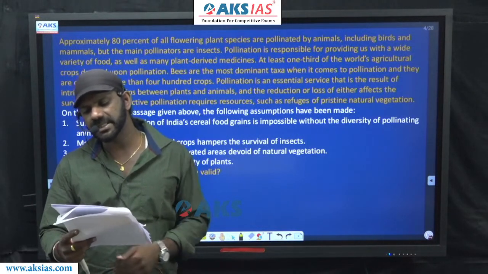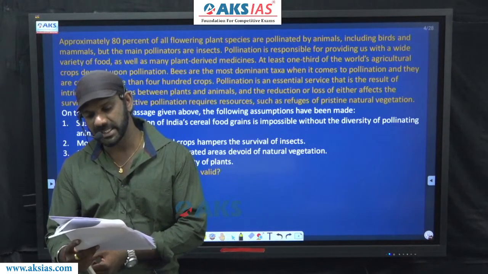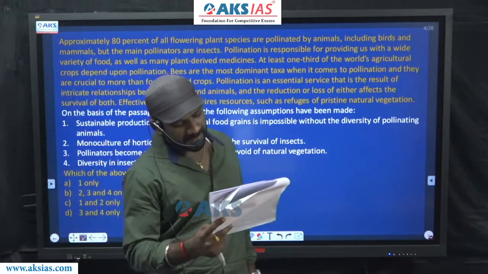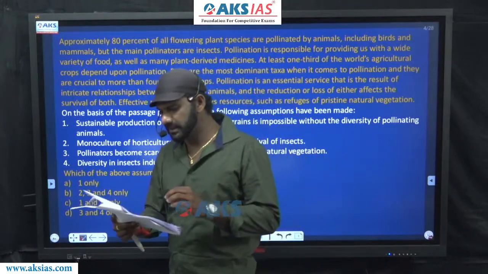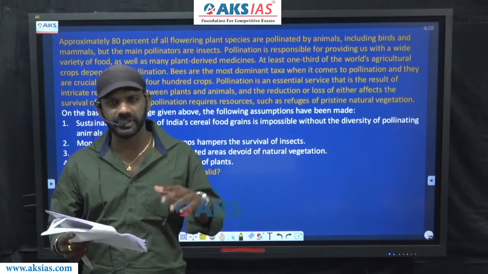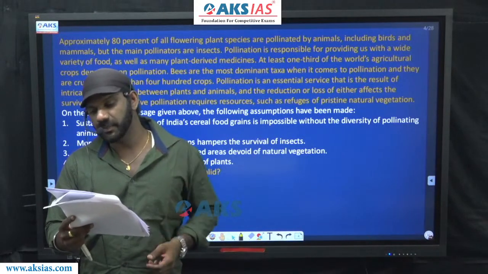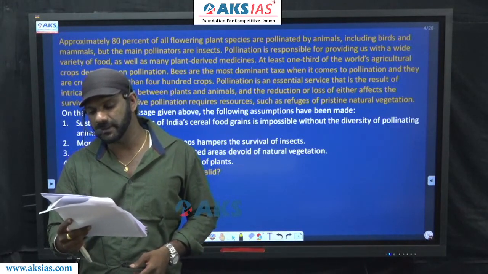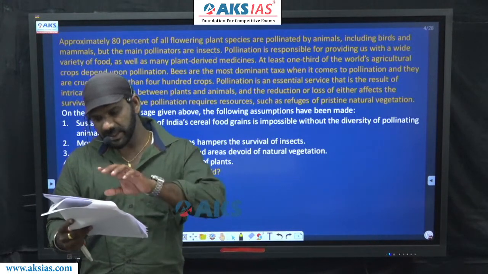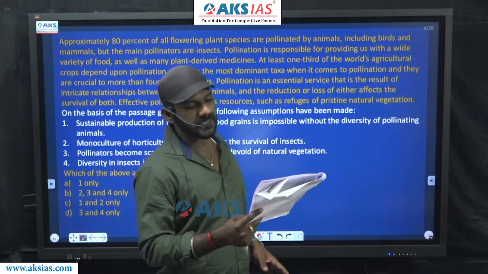Sustainable production of India's cereal food grains is impossible without the diversity of pollinating animals. I'll read the last sentence of the passage once again. Now here, I say, in a paragraph there will be a flow of ideas. The first sentence moves to the second, to the third, to the fourth. We need to understand the flow of ideas in the paragraph. Sustainable production of India's cereal food grains is impossible without the diversity of pollinating animals. Now, in the last sentence: effective pollination requires resources such as refuges of pristine natural vegetation.